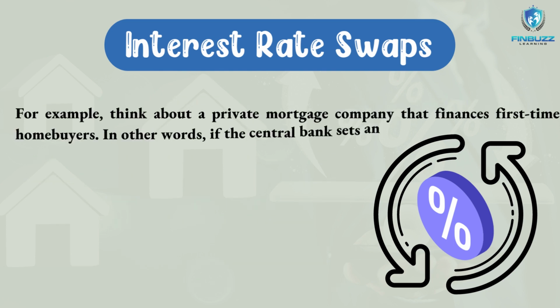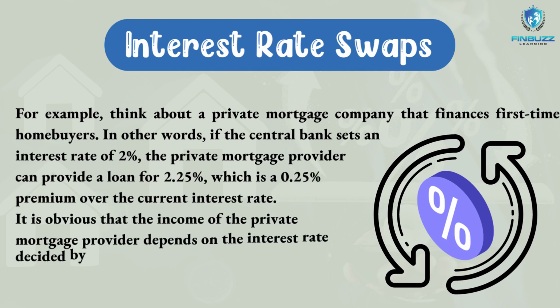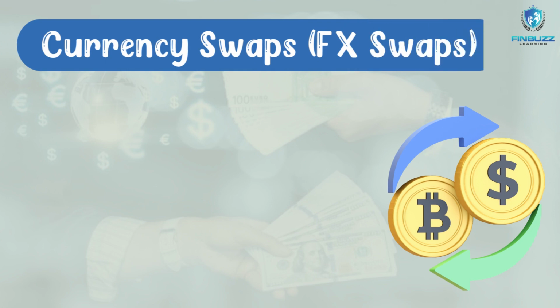Let's understand this with the help of an example. Think about a private mortgage company that finances first-time home buyers. In other words, if the central bank sets an interest rate of 2%, the private mortgage provider can provide a loan for 2.25%, which is a 0.25% premium over the current interest rate. It is obvious that the income of the private mortgage provider depends on the interest rate decided by the central bank.